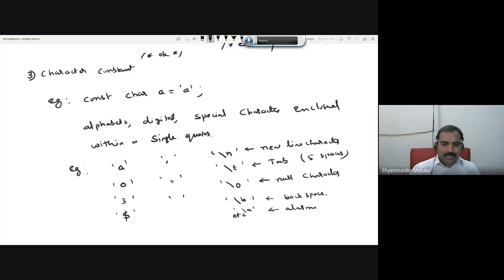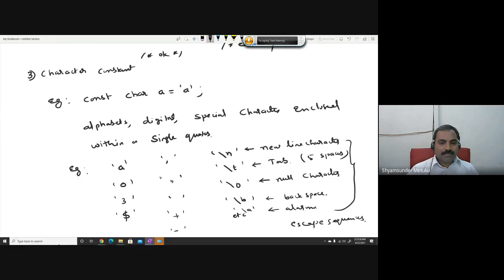So like this, there are some escape sequences. So alphabets, digits, special characters, and then escape sequences. These are all called escape sequences. I'll tell you what you mean by all of them during the program execution. So I hope this is clear. It can have a plus minus also. Nothing wrong in this. So the character constant must be defined with any alphabet or a digit or a special character or any escape sequence within a single quote. This is called character constant.